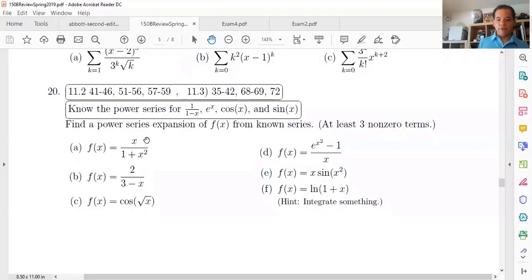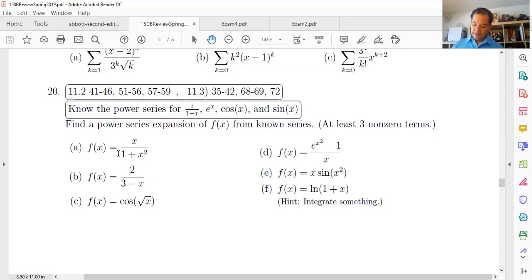So here we need to discover some power series for the ones that you see over there, if we can figure them out. Some of them are kind of straightforward because you can just look at them from the page, right? They're right there in the page. Some others you need to figure out on your own. So let's try, for instance, how we could do A, just for practice.